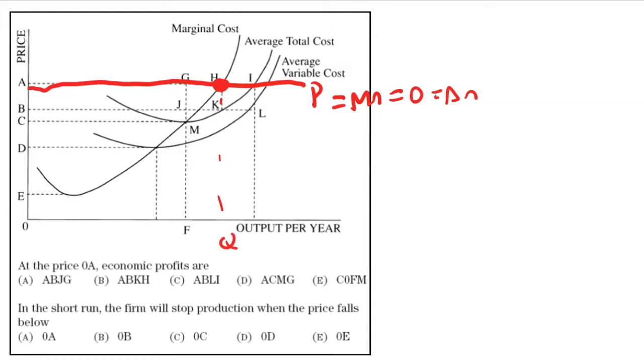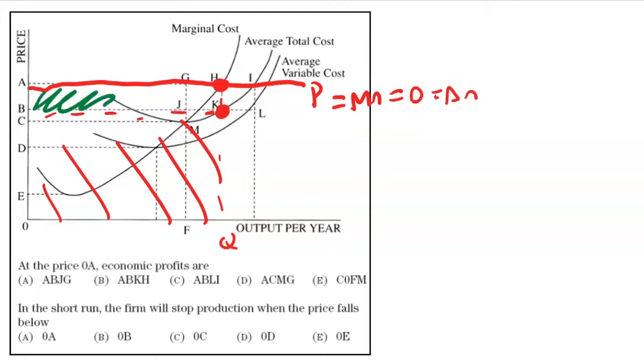But then we also have to go down to our ATC, right? Right here. And so this box right here represents our total costs. And so that means that this area shaded in green represents the area of profit or loss, or in this case, area of profit, right? And so we know it's A, H, I think that's K, and B. And so that's why B is the correct answer here.